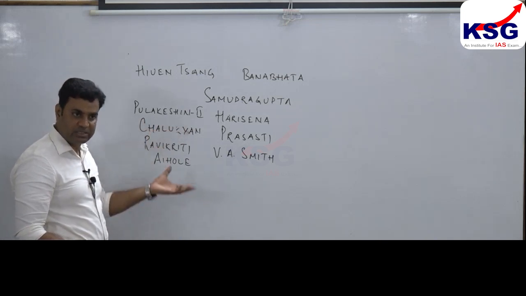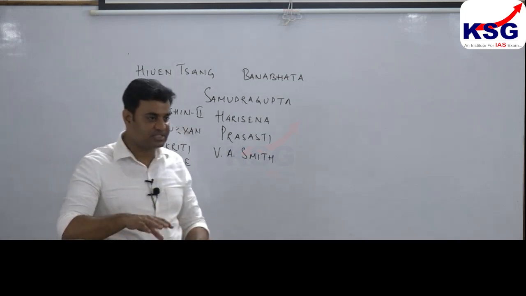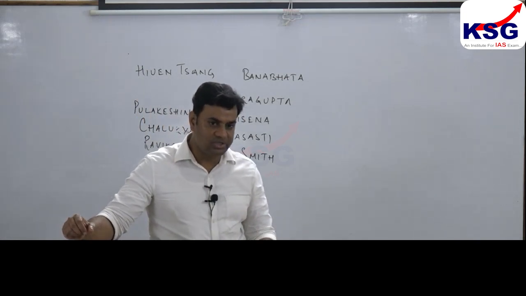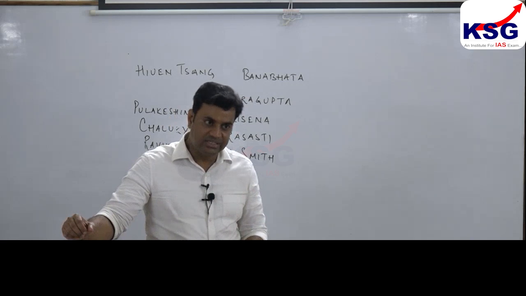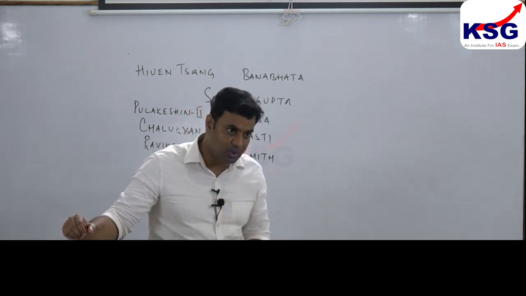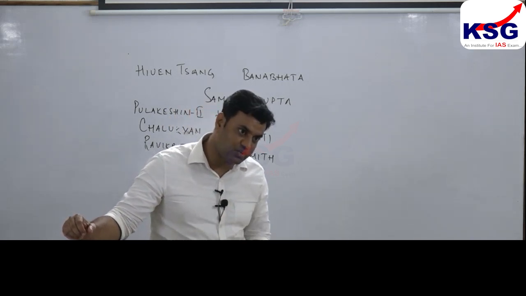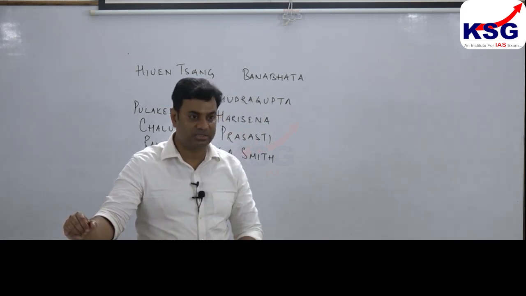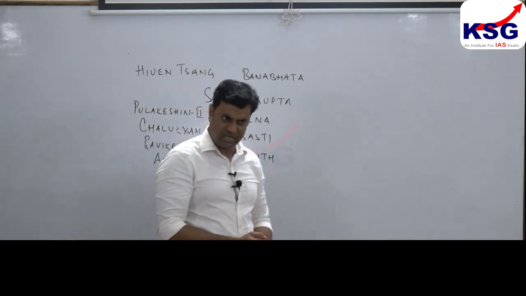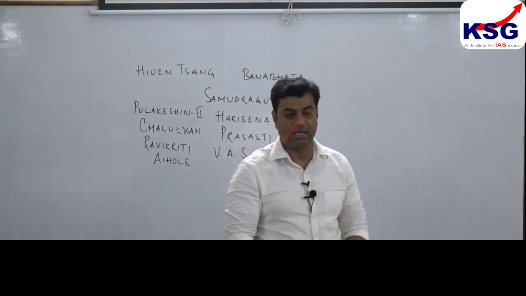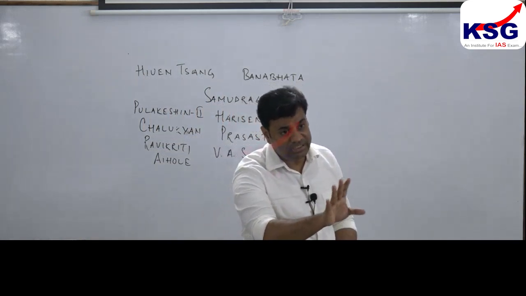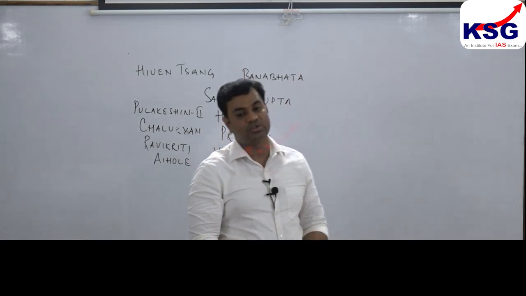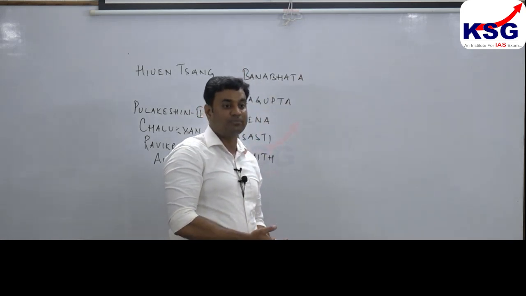But it is to be understood, Xuanzang himself has written that when he entered India, he was robbed of his belongings. Since he himself, a Chinese traveler and scholar, was robbed of his belongings, how can we say that Harshavardhana maintained perfect law and order at that point of time? This is itself contradictory in nature. Clear? All these things, it's a very important declaration that was done. Xuanzang wrote this account not in India. When he went back to China, he wrote this account, which is known as the history of the Tang dynasty.